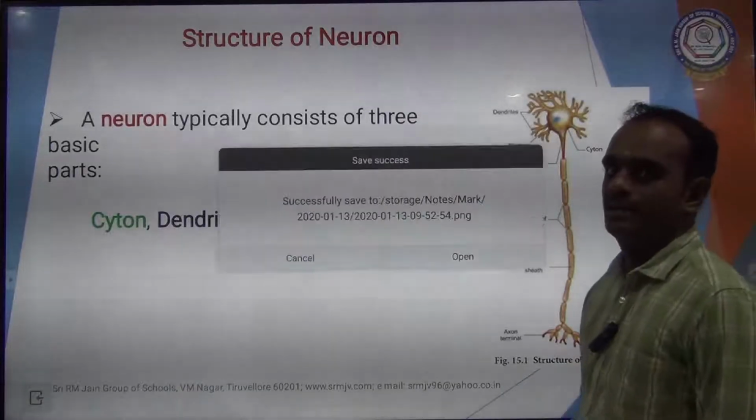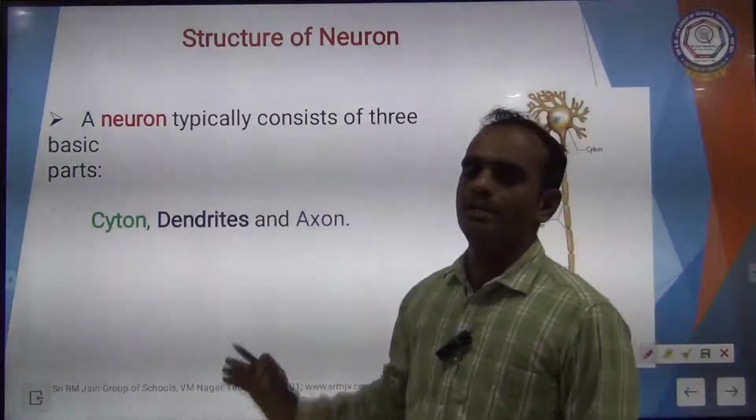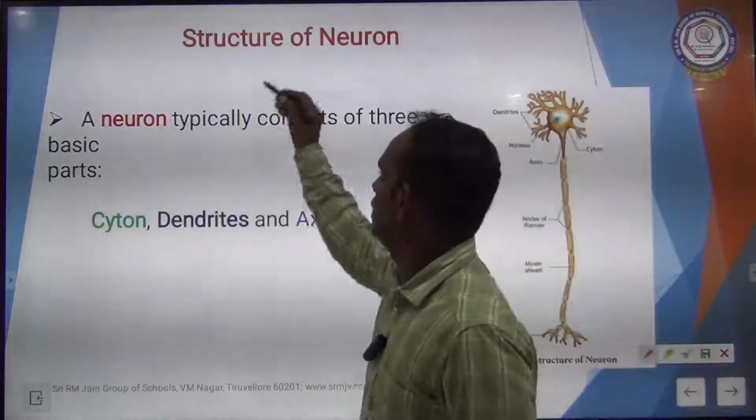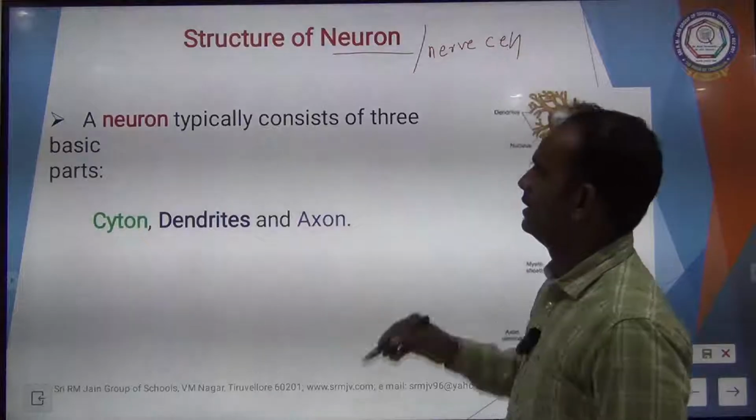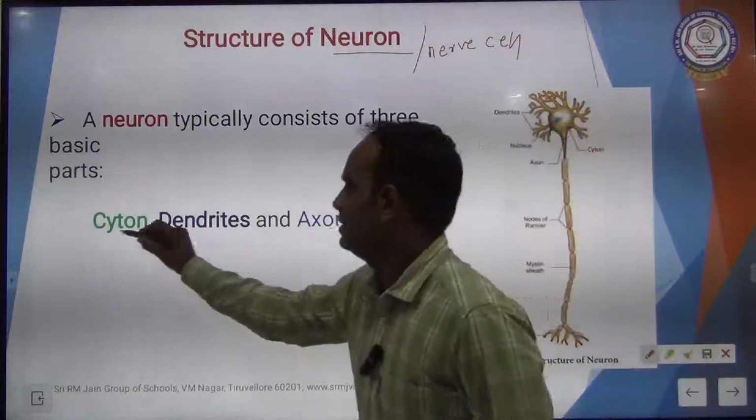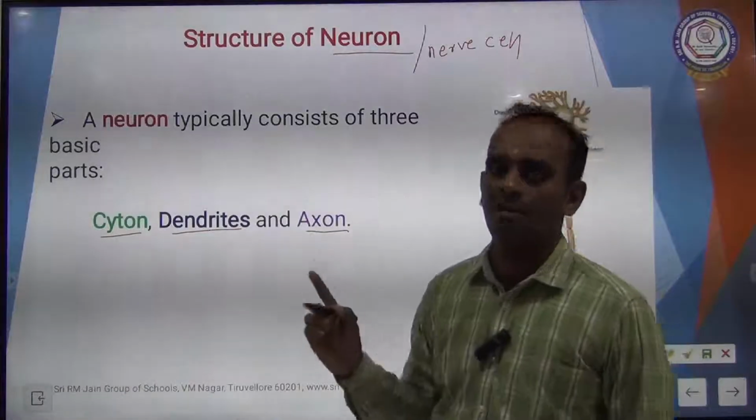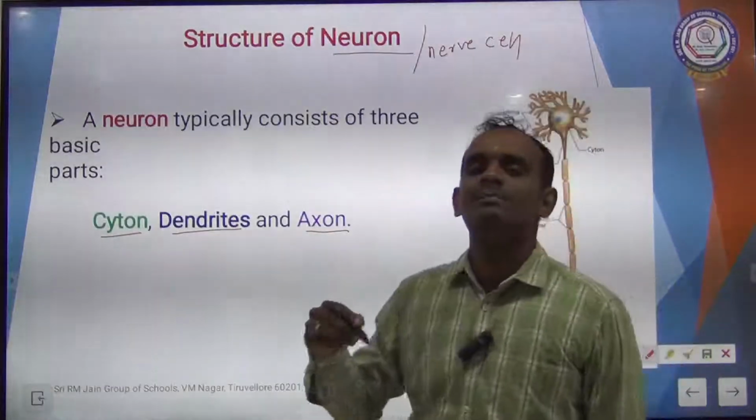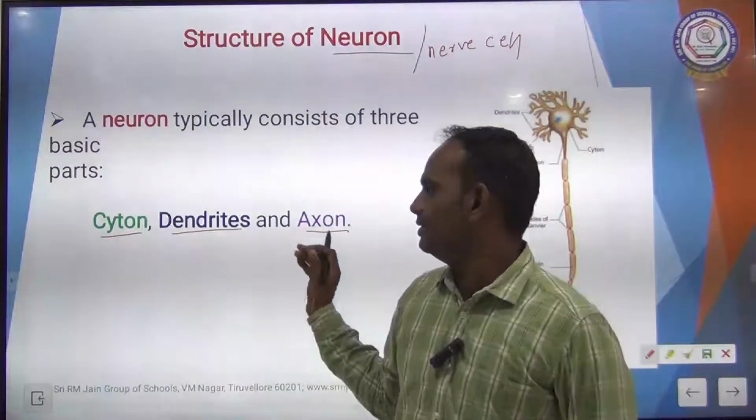The next one is structure of neuron. It is a very important question, frequently asked in exams. Neurons are also called nerve cells. The neuron typically consists of three basic parts. The first one is Cyton, second one is Dendrites, and third one is Axon. Once again I am repeating, the nerve cell or neuron consists of three basic parts.